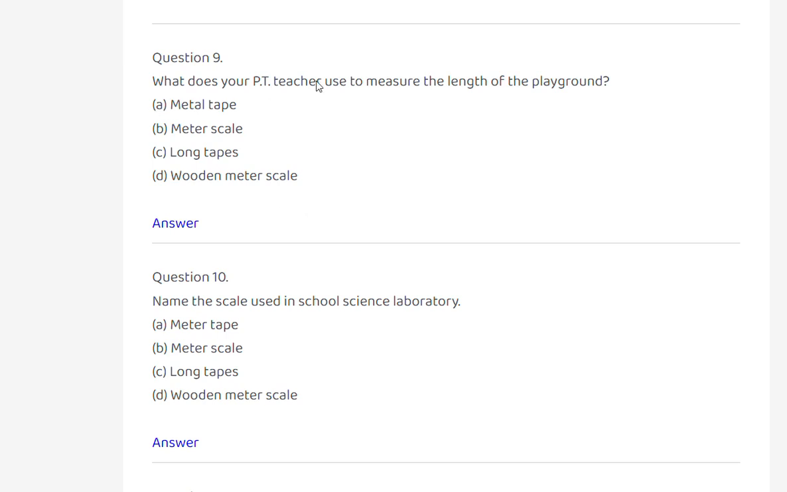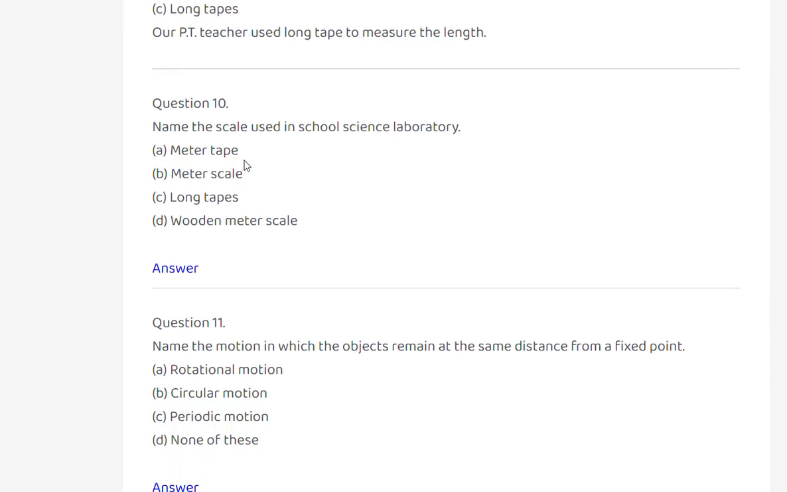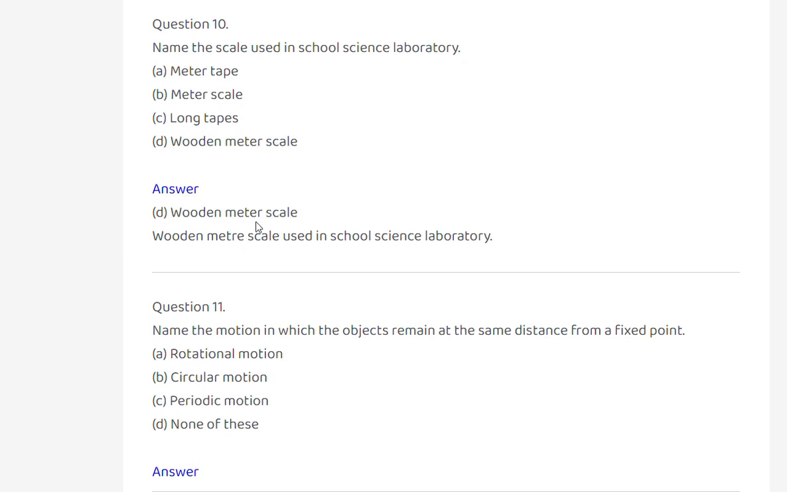What does your PT teacher use to measure the length of the playground? Metal tape, meter scale, long tape, wooden meter scale. Yes, long tape. Our PT teacher used long tape to measure the length. Name the scale used in school science laboratory. Meter tape, meter scale, long tape, wooden meter scale. Wooden meter scale is used in the school laboratory.